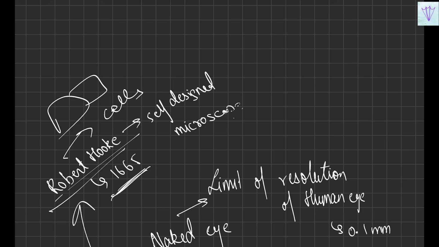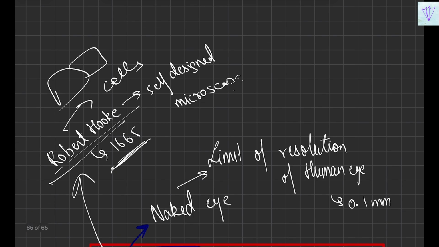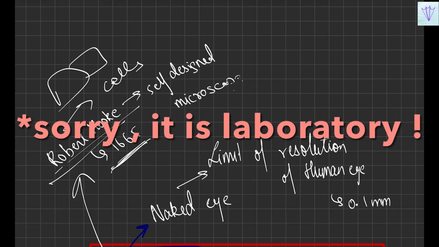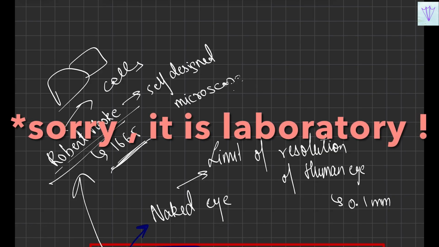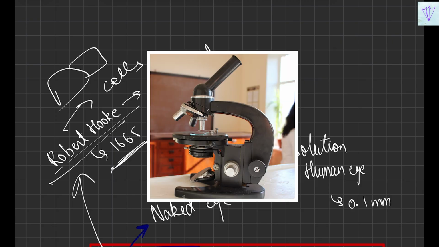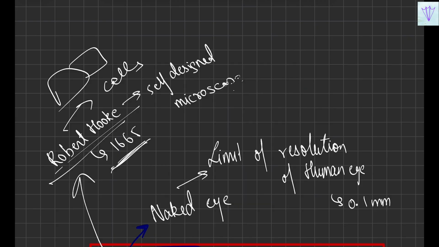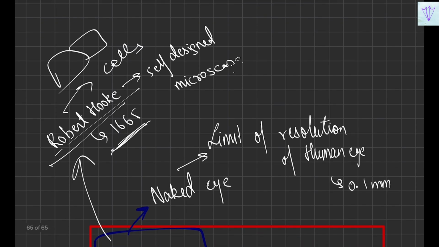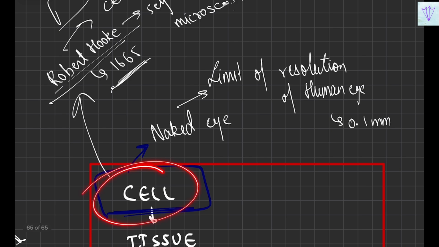In school laboratories, we have light microscopes. So you can observe all the parts: the eyepiece, body tube, knob, objective lens, stage, mirror, base, and understand how to actually use a microscope. For observing the cell, a simple microscope is enough. But in order to observe the components inside the cell, you need an electron microscope.